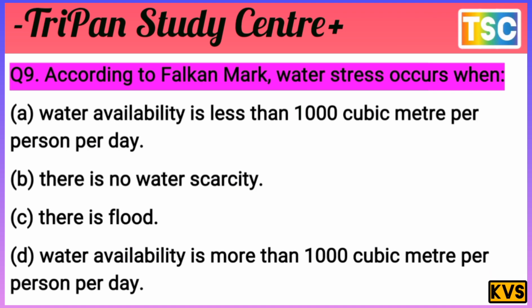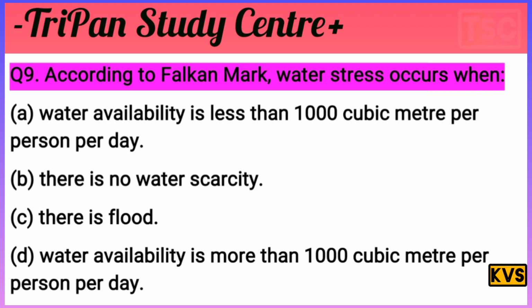The options are important. I give you a few seconds. First of all, test your knowledge. You must have a thought of your answer. Let's see what is our answer for this question here. According to Falkenmark, he said that water availability more than 1,000 cubic meter per person is not applicable here. That is wrong.